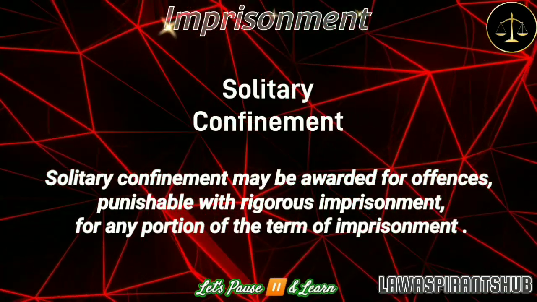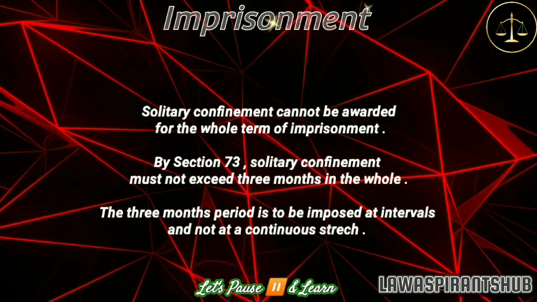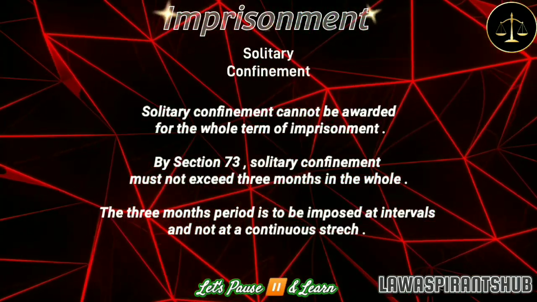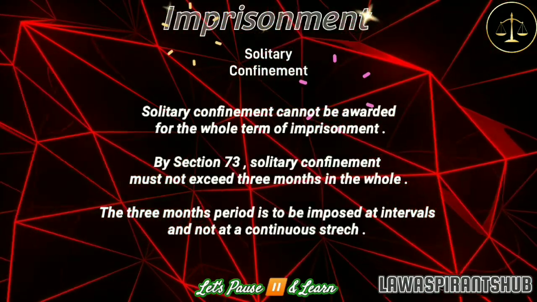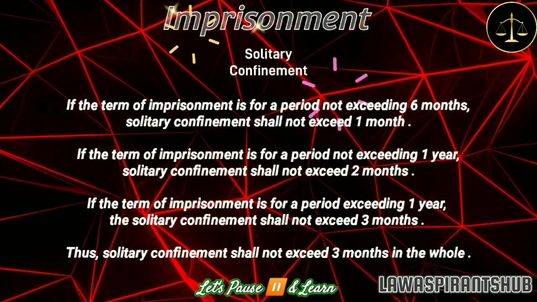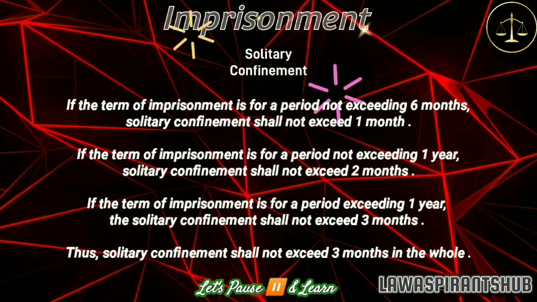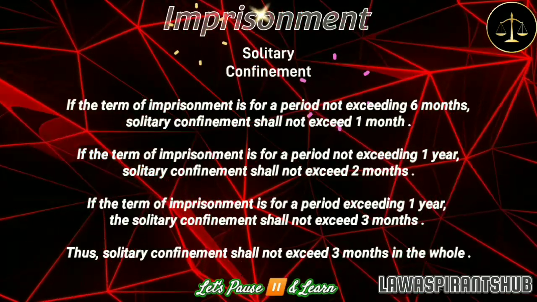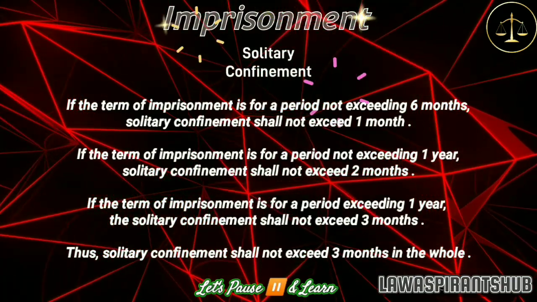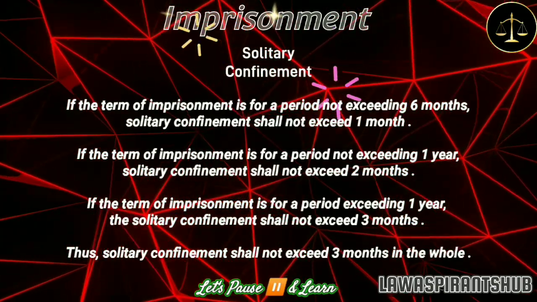Solitary confinement may be awarded for offenses punishable with rigorous imprisonment for any portion of the term of imprisonment. Solitary confinement cannot be awarded for the whole term of imprisonment. By Section 73, solitary confinement must not exceed 3 months in the whole. The 3 months period is to be imposed at intervals and not at a continuous stretch. If the term of imprisonment is for a period not exceeding 6 months, solitary confinement shall not exceed 1 month. If the term is not exceeding 1 year, solitary confinement shall not exceed 2 months. If the term exceeds 1 year, the solitary confinement shall not exceed 3 months. Thus, solitary confinement shall not exceed 3 months in the whole.